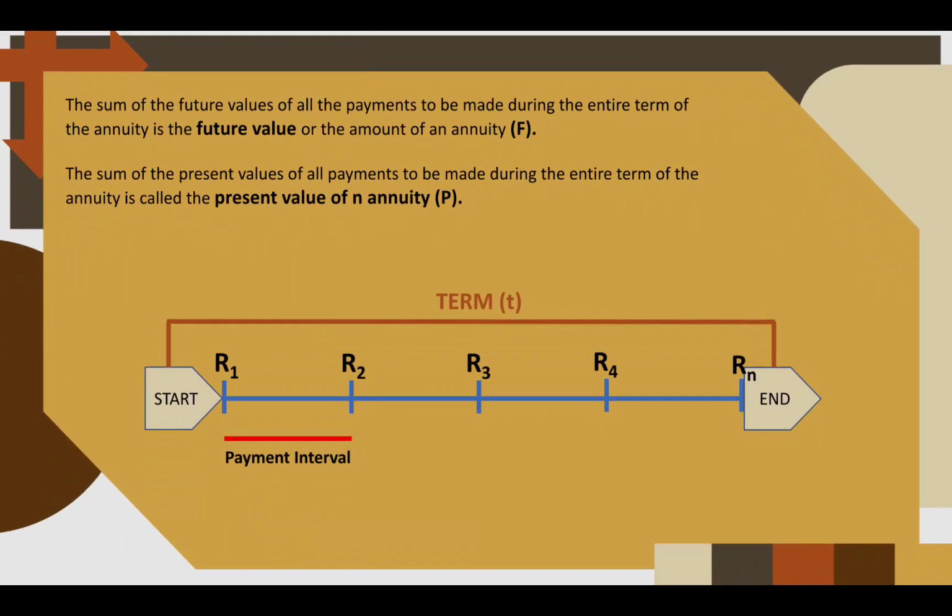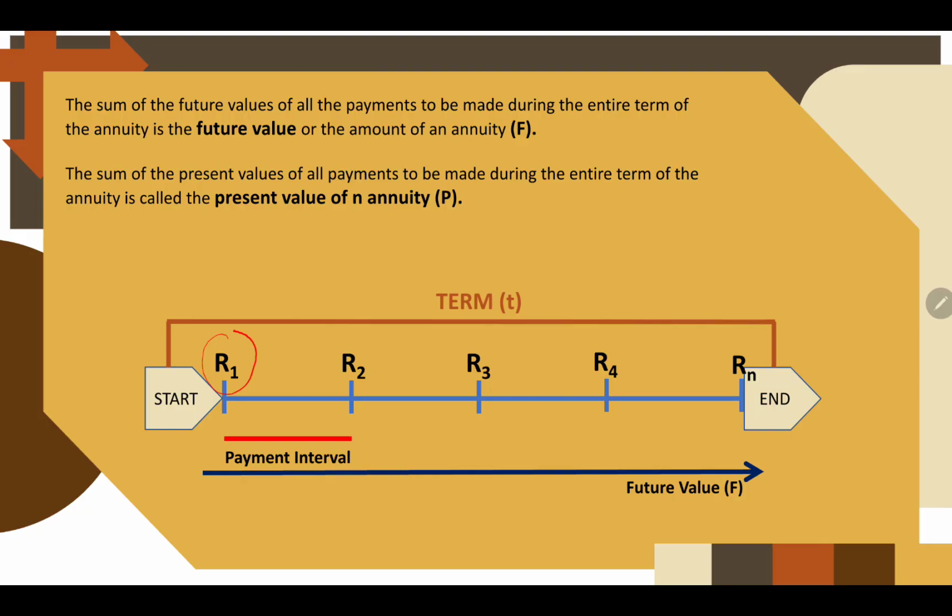The sum of the future values of all the payments made during the entire term of the annuity is the future value, or the amount of the annuity F. So if we're going to compute the value of the first periodic payment towards the end of the annuity, that's called the future value. So we are just going to add the sum of all the future values of these periodic payments, and then we will be able to find the future value.